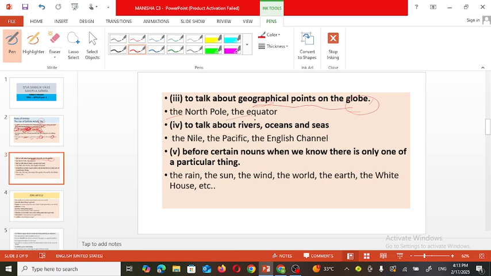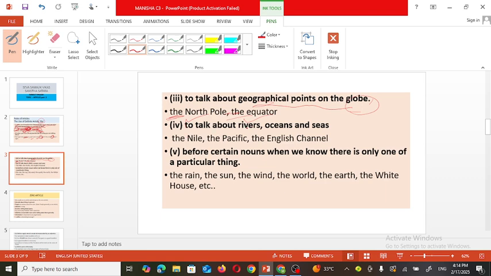Of course, these are particular ones. Equator: is there any other line which can be shown on the globe as an equator? No. So the equator, or the poles, meaning the North Pole, the South Pole. These lines or parallels are confirmed, and that's why we use the article the before equator and before North Pole and South Pole.